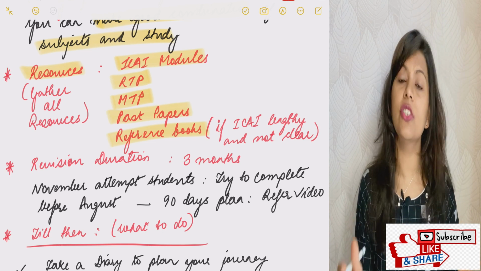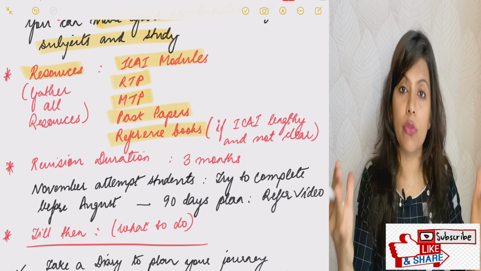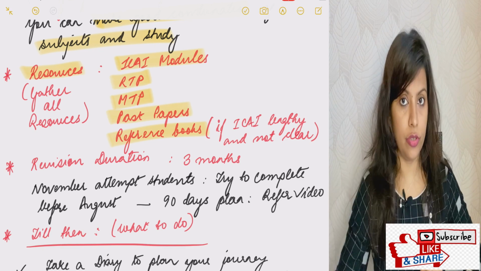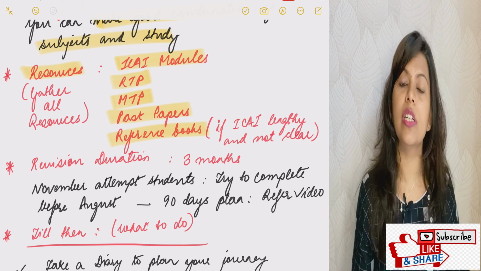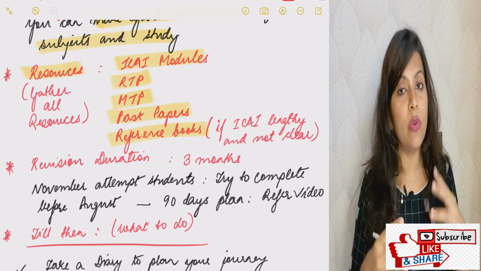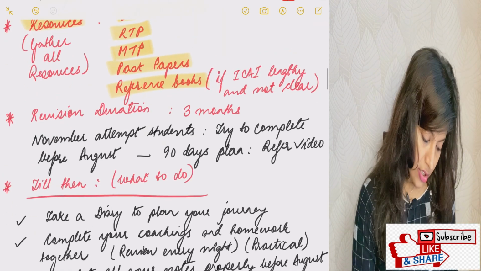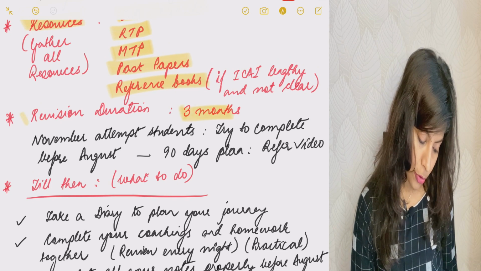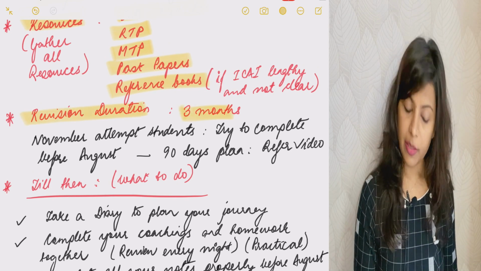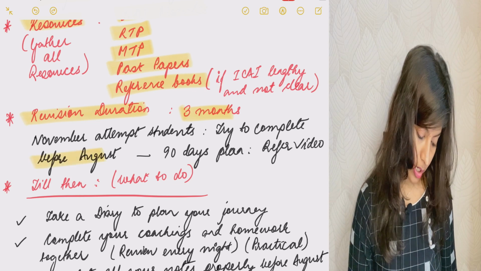One-time reading should be completed and all the resources should be ready with you for revision. In the coming 71 days, you need to prepare completely well. You need to leave 3 months for your revision as a November attempt student, so try to complete before August.